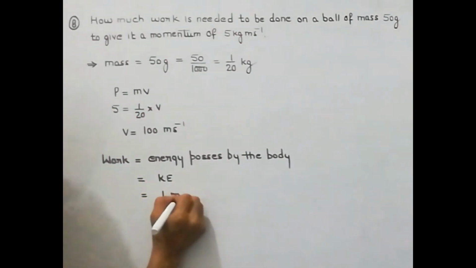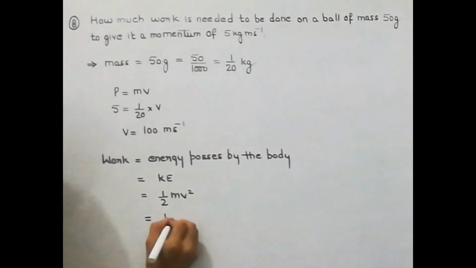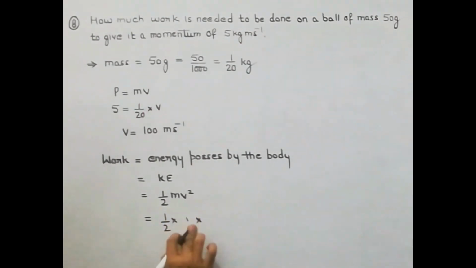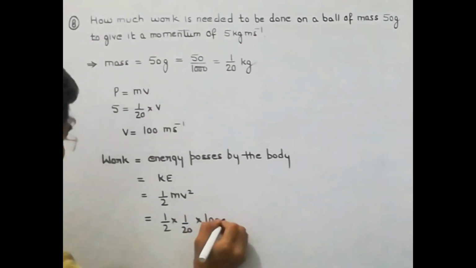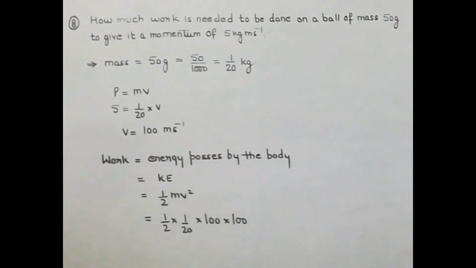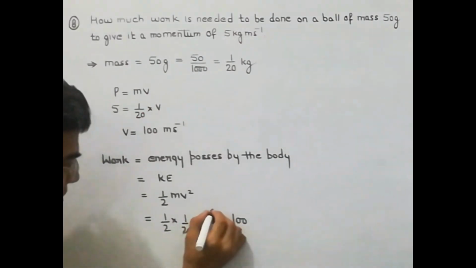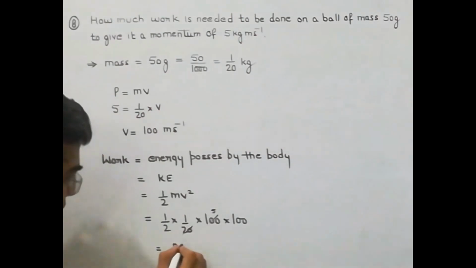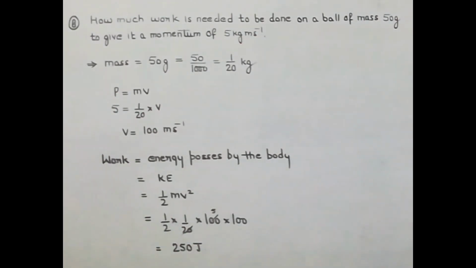Half mv square. Sorry, mass is 1 by 20, and velocity is 100. So from here, if we solve it, it is coming 250 joule. So the work done will be 250 joule.